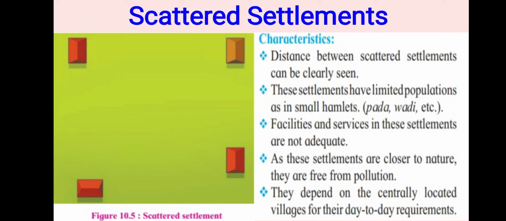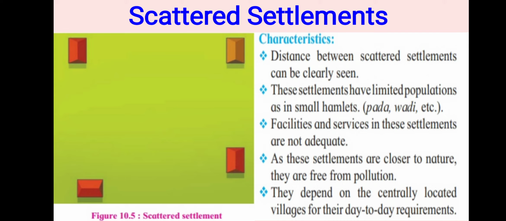Where are we able to find these types of settlement? We are able to find these types of settlement in the farms. People live near their farms. Some are living in the forest. They collect natural things from that forest and they sell these things. So they live in the forest. So one house, two houses, five houses are there in that area. So in that area the facilities are not provided. Okay, one thing. Second, they are closer to nature.